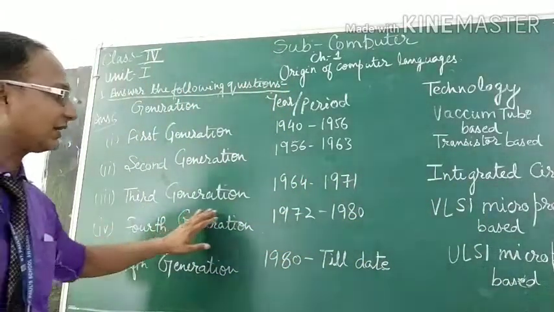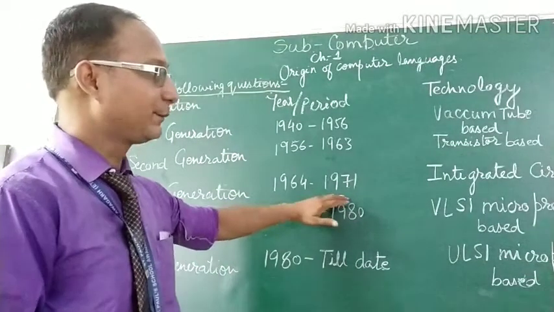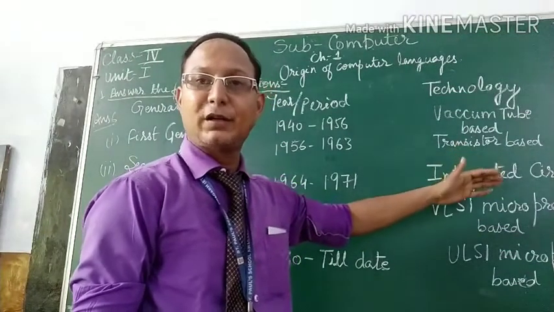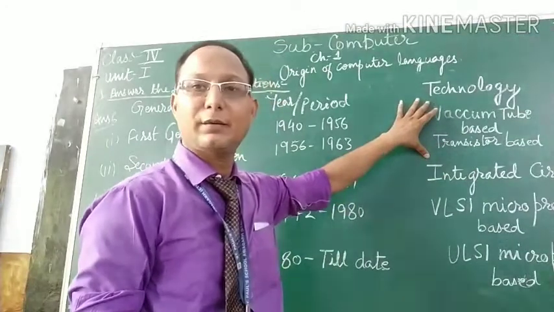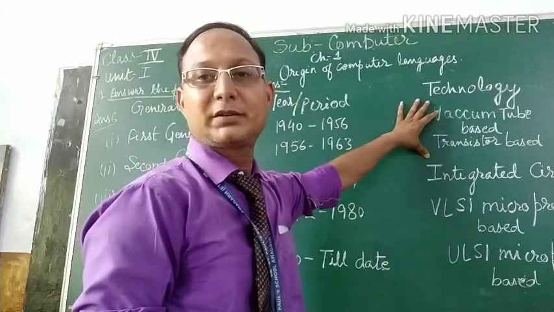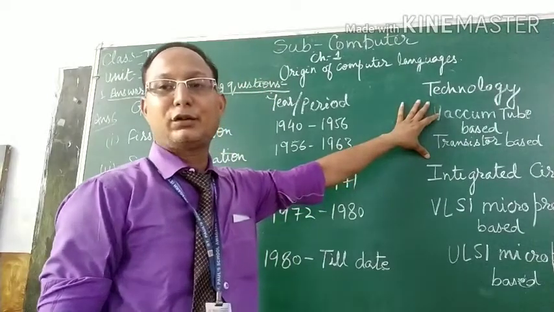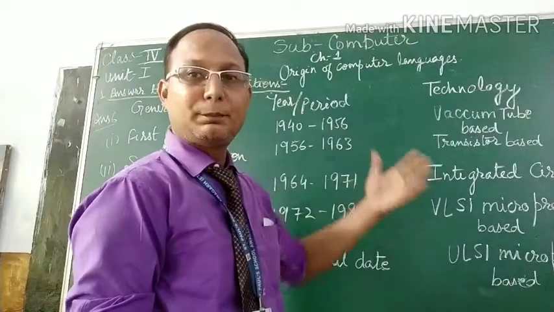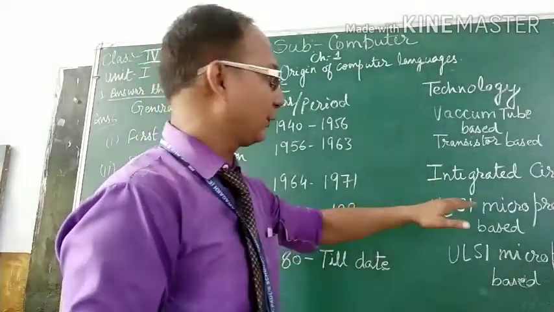In the third generation the years were 1964 to 1971. The technology of ICs was used in the third generation. Before, in the two generations, the technology was based on punch cards. The input was given by punch cards and the output was by the printer, with the help of punch cards only.